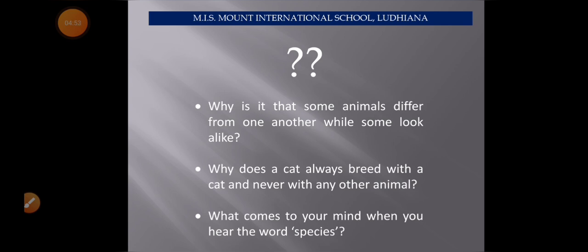With breeding, some changes come from one generation to another according to the temperature and the available resources on the earth. These changes and adaptations make our survival on earth possible. So in this way, students, there are a lot of things in our surroundings which are interrelated and are changing with time.